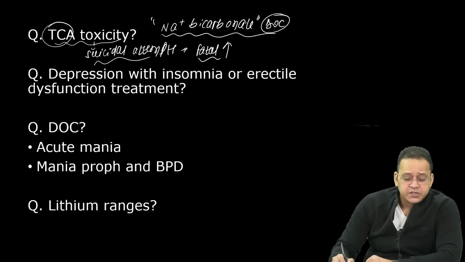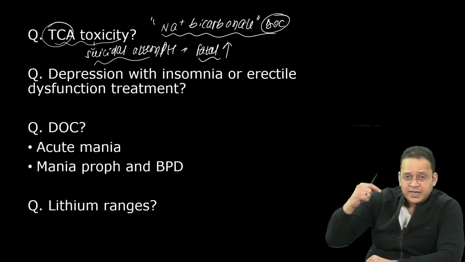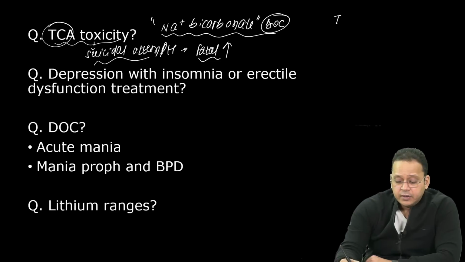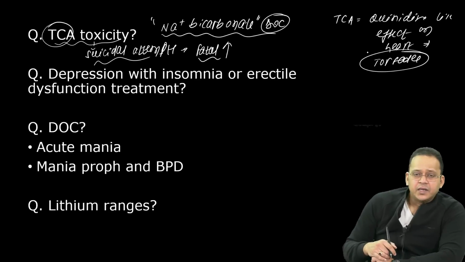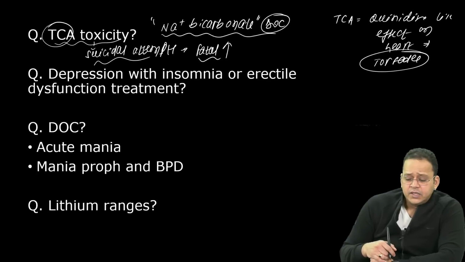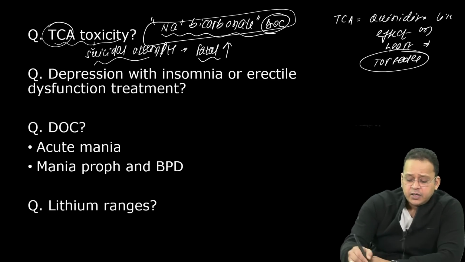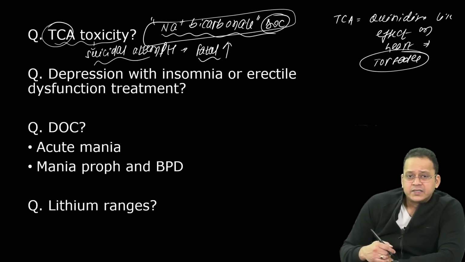It is not alkalinization, guys. Sodium bicarbonate acts directly on the heart. The reason being, TCAs have a quinidine-like effect on the heart, and they can also produce torsades. But here I'm not using magnesium sulfate. I'm using sodium bicarbonate, because what it does is it makes the drug unionized.